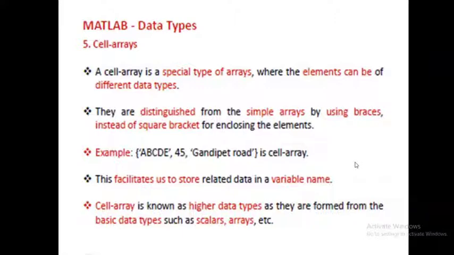Yes, sir. Okay. This facilitates storing related data in a variable name. A cell array is known as a higher data type as it is formed from basic data types such as scalars, arrays, etc.